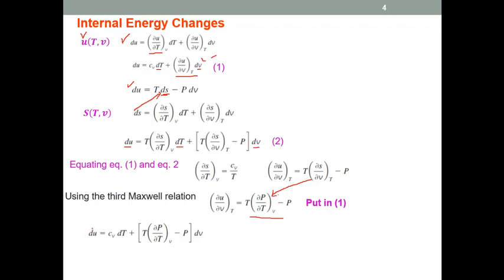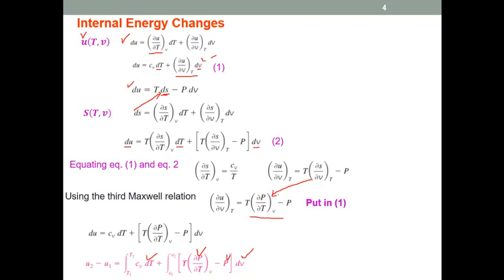Let's say there is a change between any two states, say state 1 to state 2. Then we have to integrate. So if we integrate between the two states, u2 minus u1, we take the integration for this term and for the second term. Now you can see this is a general relationship because internal energy is a function of temperature, pressure and specific volume. So this relationship is equally applicable for the real gas as well as for the